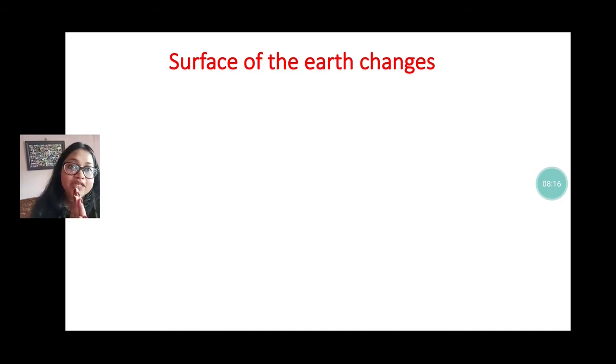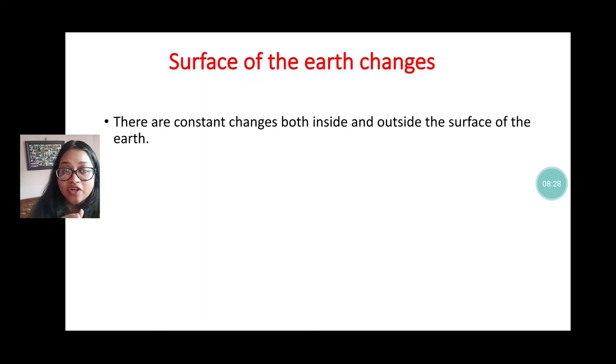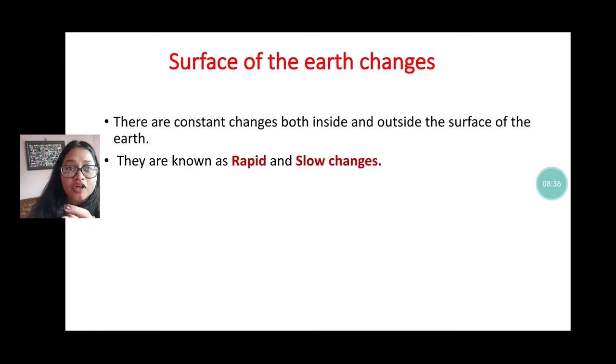Now we will discuss how the surface of the earth changes. Each and every year, each and every decade, there are some changes on the surface of the earth, that means the exterior part of the earth. There are constant changes both inside and outside the earth. But a few changes are rapid, and a few are very slow.